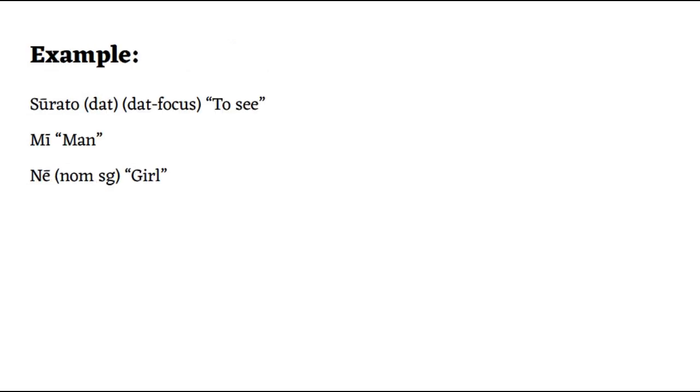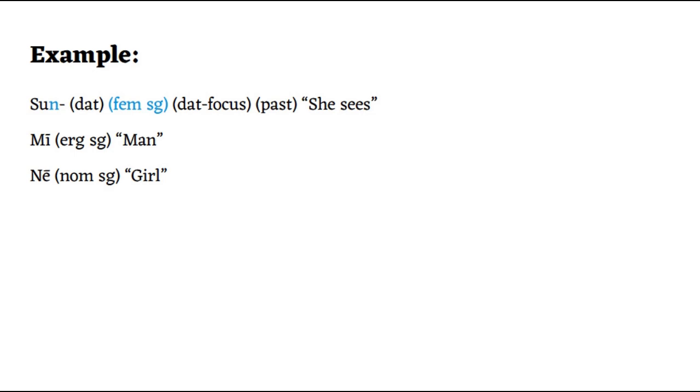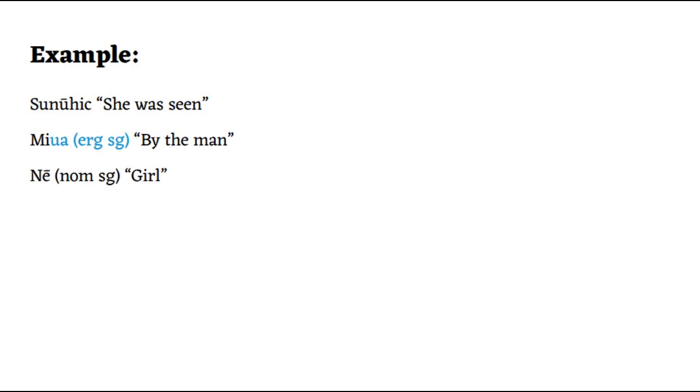This places the focus on the girl, placing her in the nominative singular, and the man then has to go into the ergative. The verb therefore agrees in gender and number with the girl, which is feminine singular, and is obviously a past tense. Now we can begin inflecting. First we have to remove the infinitive suffix, giving us the root su. We add the feminine agreement, the dative focus, and the past tense suffix, which gives us the verb sunuhits. We can then inflect the nouns, giving us miwa and ne.